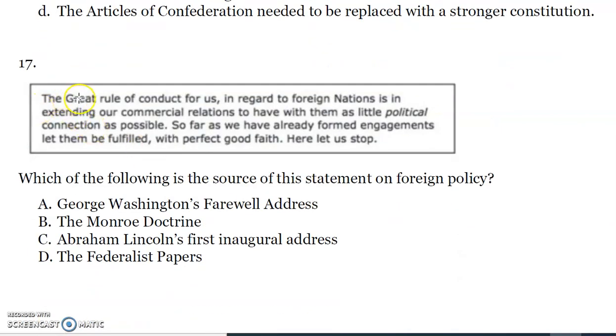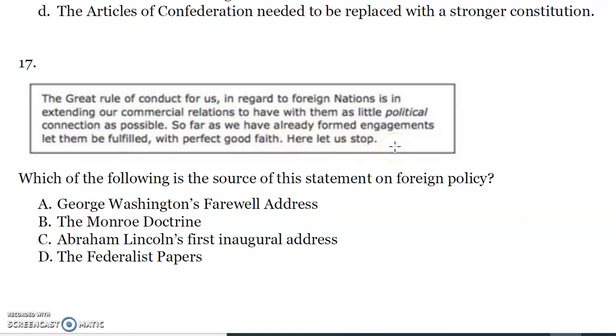Number 17. The great rule of conduct for us in regard to foreign nations is in extending our commercial relations to have them as little political connection as possible. So far as we have already formed engagements, let them be fulfilled with perfect good faith. Here let us stop.